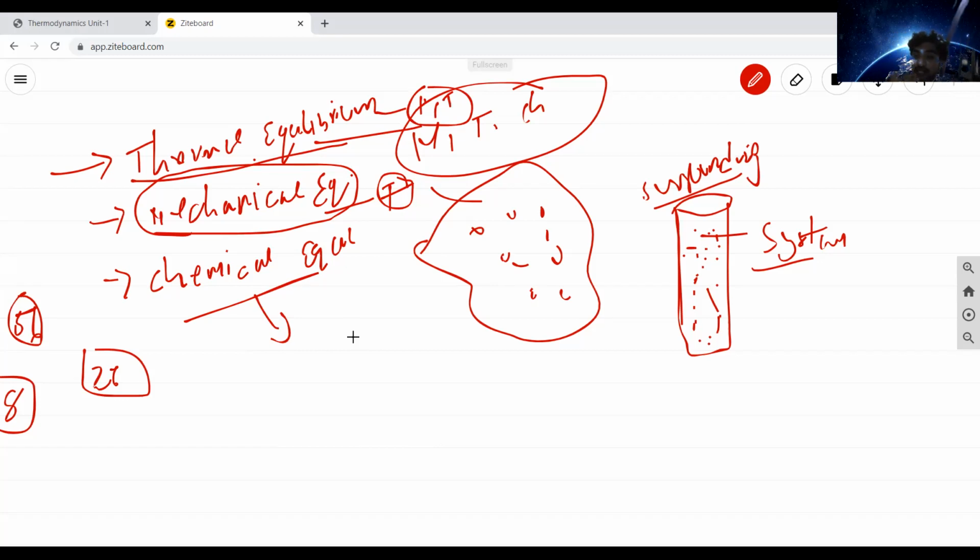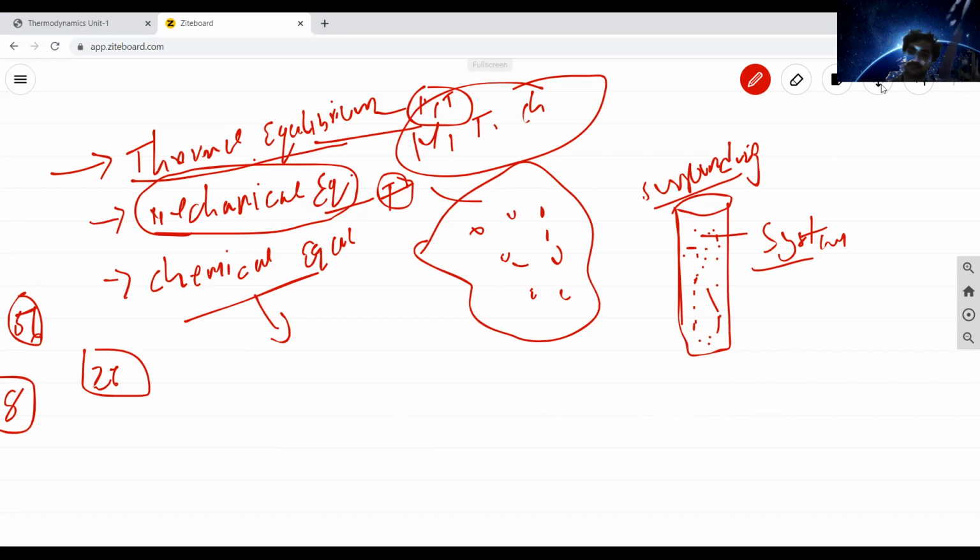Chemical means there are no reactions during this particular time, so the chemical properties are fixed. So that is called a chemical equilibrium system. So these are the thermodynamic equilibrium, mechanical equilibrium, chemical equilibrium, and macro and microscopic approaches.